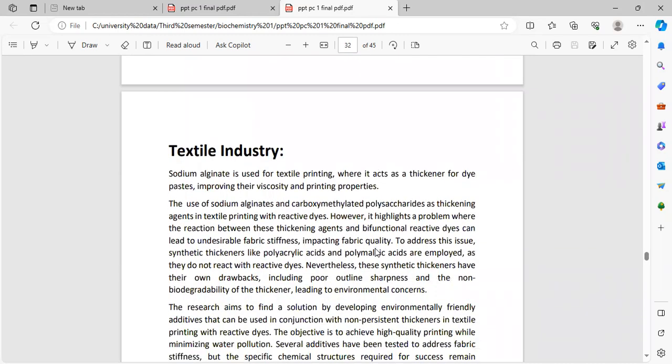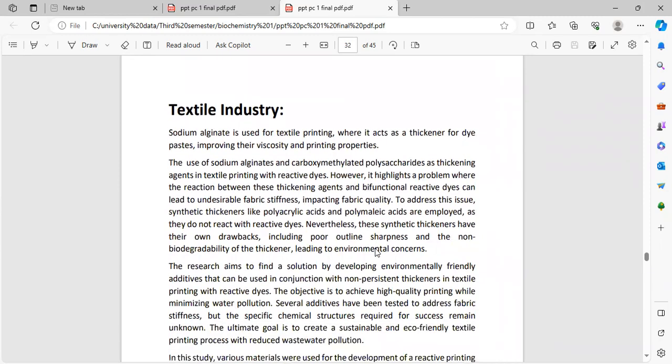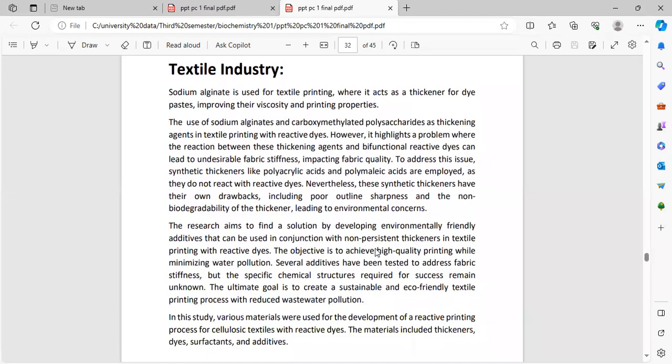Here is the main topic. Sodium alginate is used in textile printing, where it acts as a thickener for dyeing paste, improving its viscosity and printing properties. The use of sodium alginate and carboxymethylated polysaccharide as thickening agents in textile printing with reactive dyes. However, it highlights a problem where the reaction between these thickening agents and bifunctional reactive dyes can lead to undesirable fabric stiffness, impacting fabric quality.